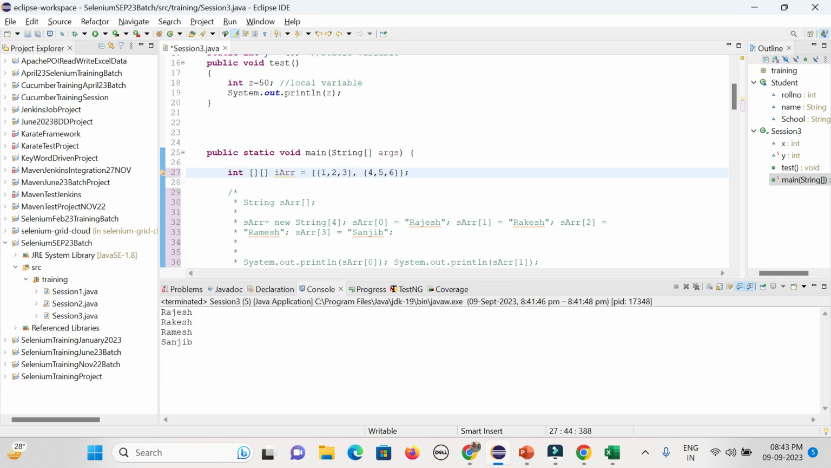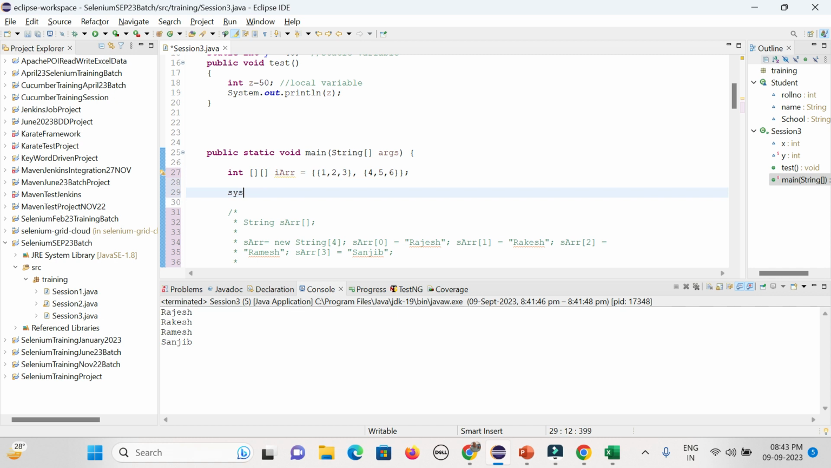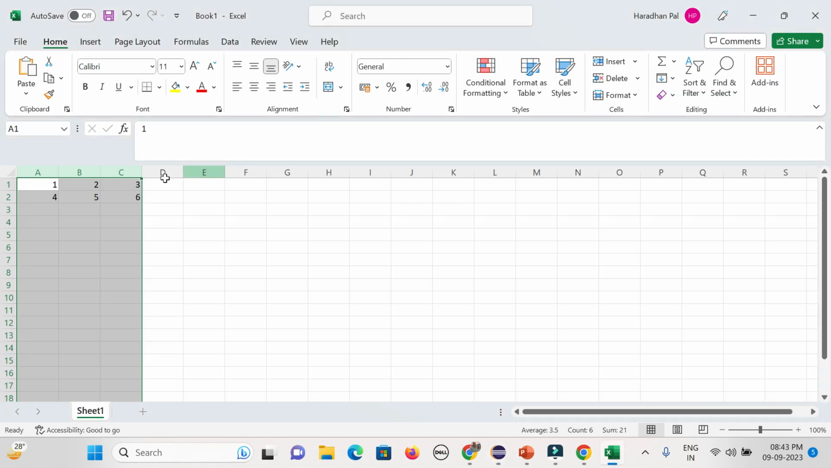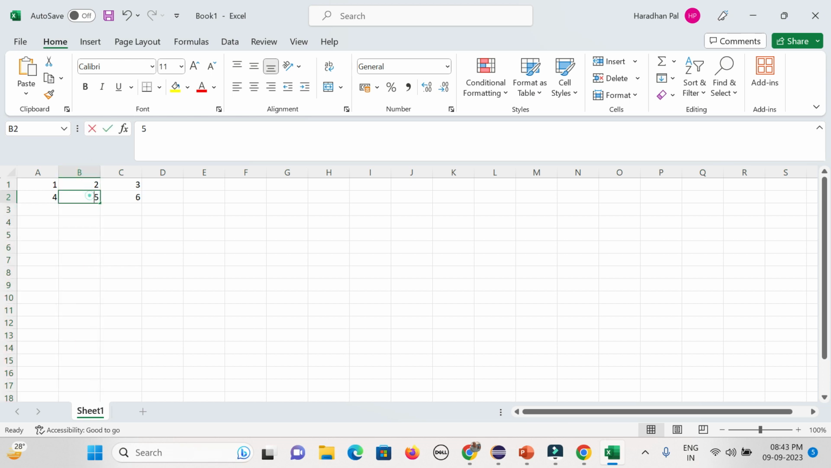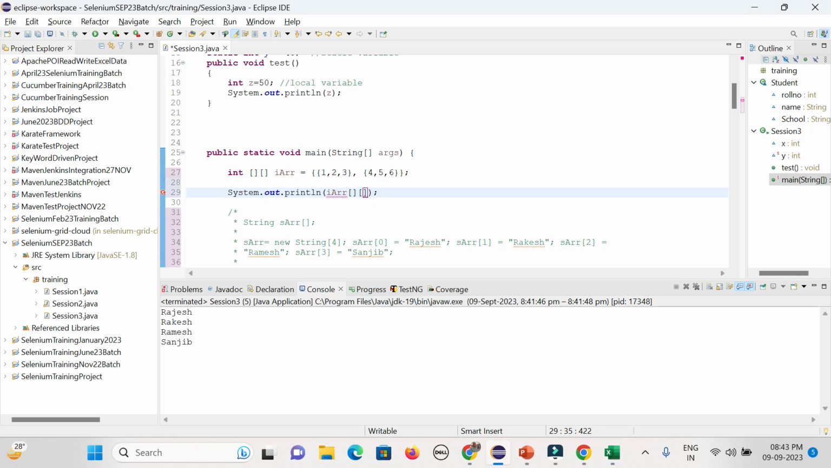Now if you want to access those variables, what you need to do is give the array name and then the dimensions, and here you can give the row first. Rows are 0 and 1. I want to access this field, so row will be 1 and column will also be 1, this field. So here I can give row 1, column 1, and it will print me the value 5.